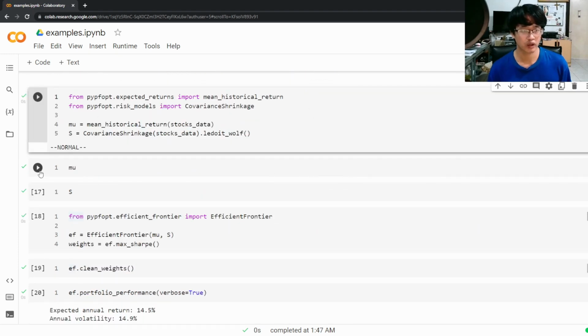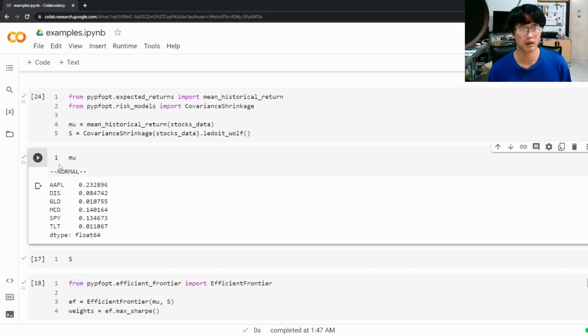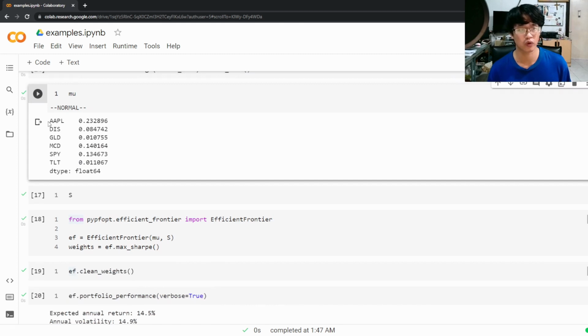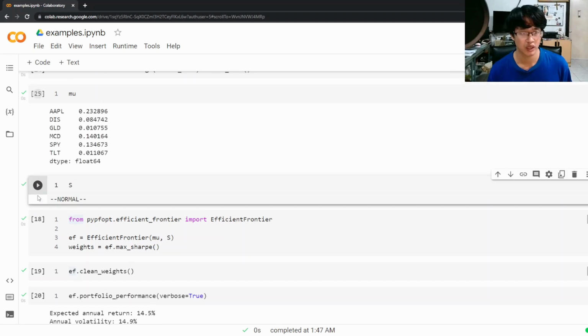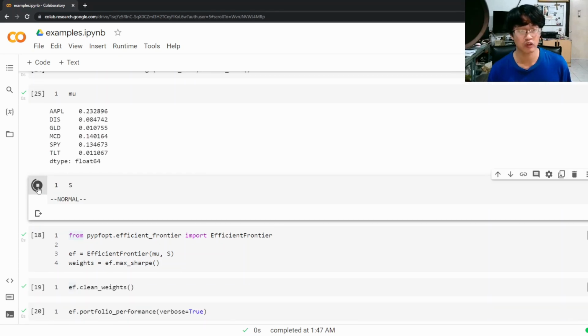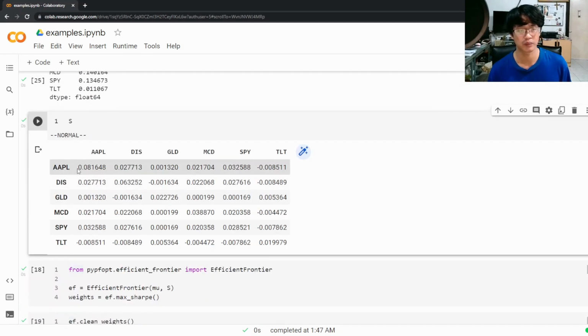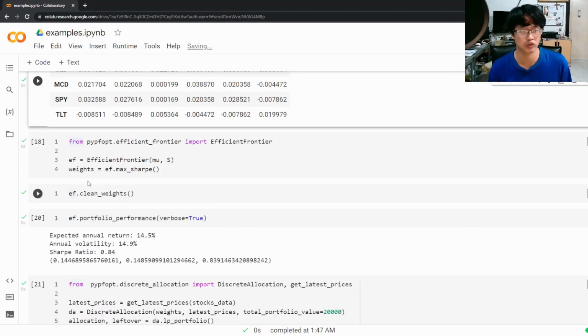Now we can calculate the mean historical return. For example, we have a selection of stocks here: Apple, Disney, Gold, McDonald's, SPY, and TLT. And okay, now we want to calculate the covariance between each of the shares. Now, this is the covariance matrix. You could also use this.